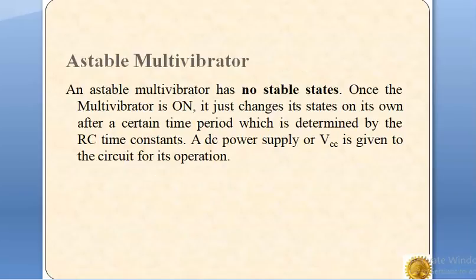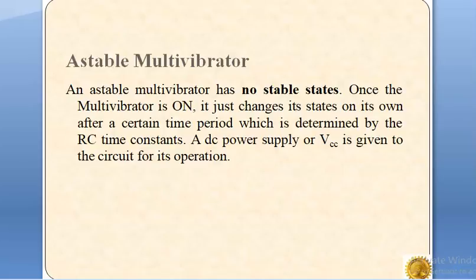Now the astable multivibrator. A multivibrator which generates square waves of its own, that is without any external trigger pulse, is known as an astable multivibrator. It is also called a free running multivibrator. It has no stable states but only two quasi-stable or half-stable states.